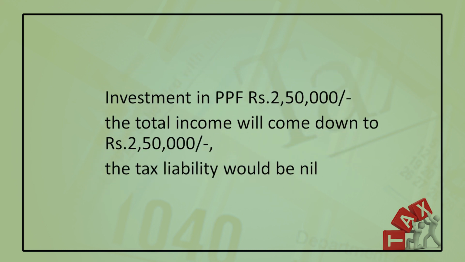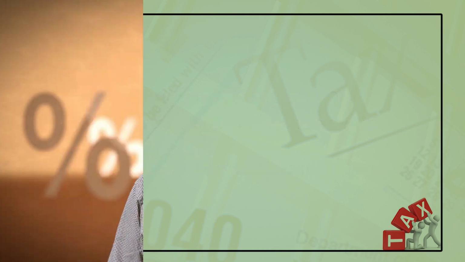If I invest in PPF, suppose rupees 2,50,000, I may avail the deduction under section 80C. It is provided in the Act. In this case, the total income will come down to 2,50,000. The tax liability would be nil, because up to 2,50,000 the tax liability would be nil for the individual. So, this is tax planning, where I am claiming the tax benefit as provided by the law. So, within the purview of the law, we are taking the advantage of the tax incentives or allowances to minimize our tax.